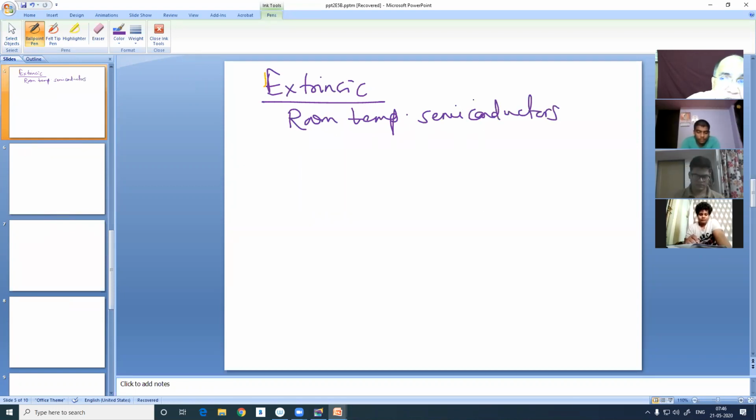By doping, the band gap is reduced. As a result, even at room temperature, the thermal energy is enough for many electrons to go to the conduction band. We'll talk about that later.